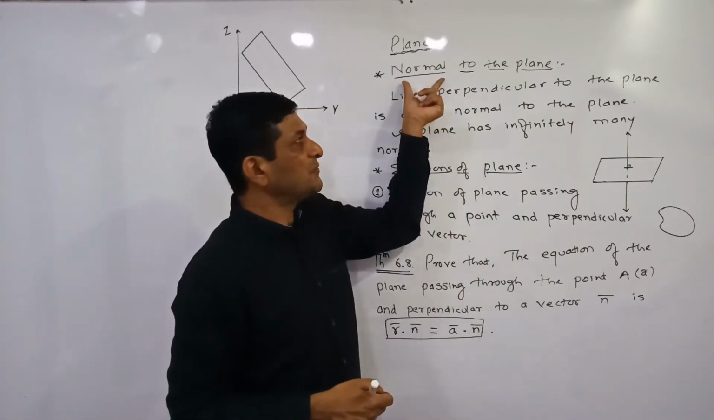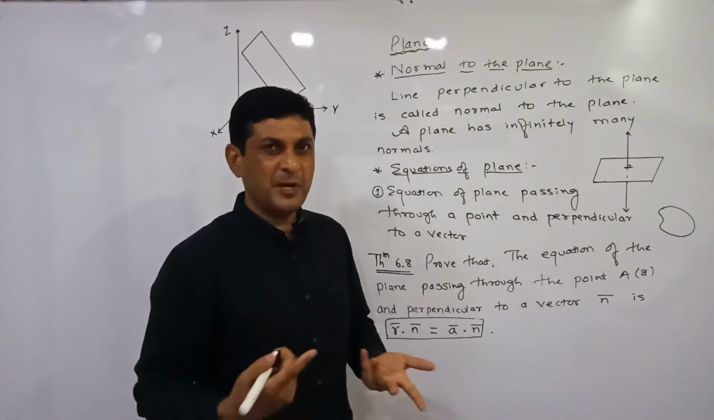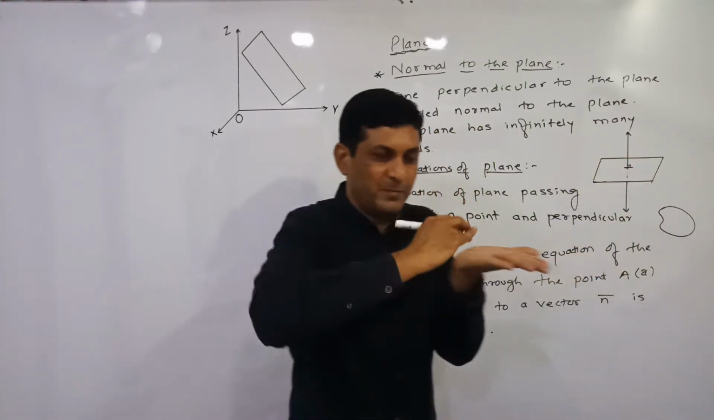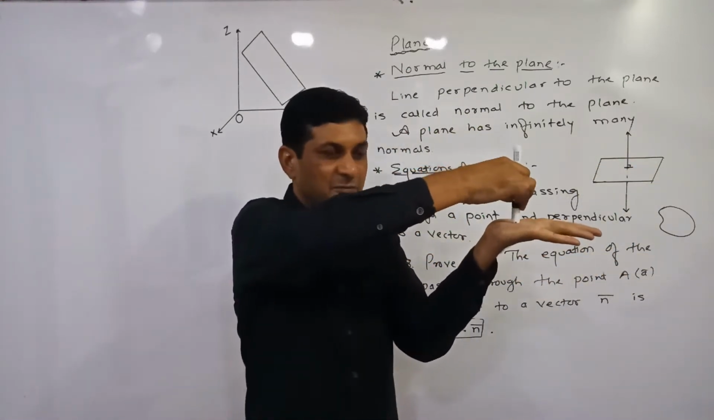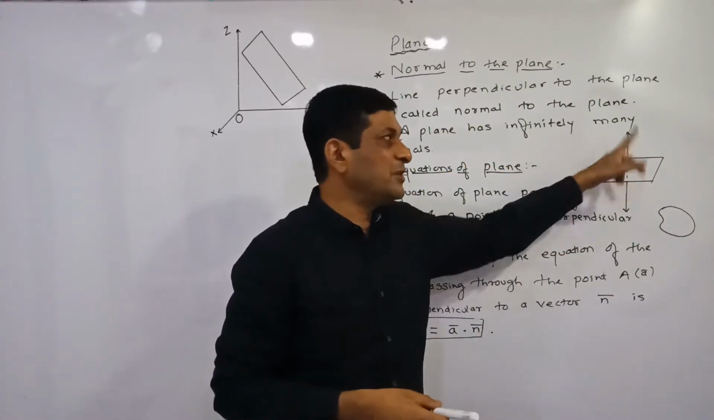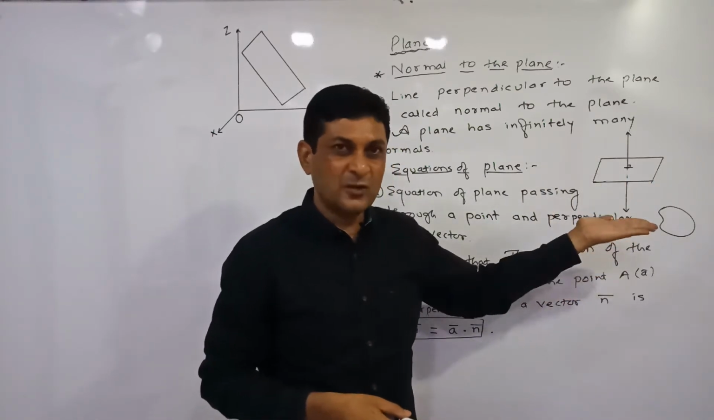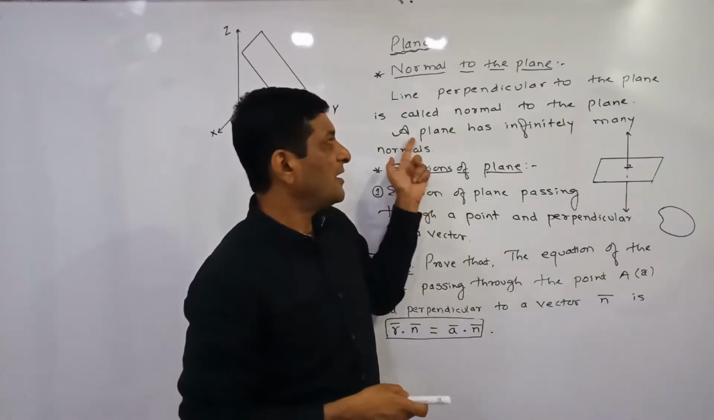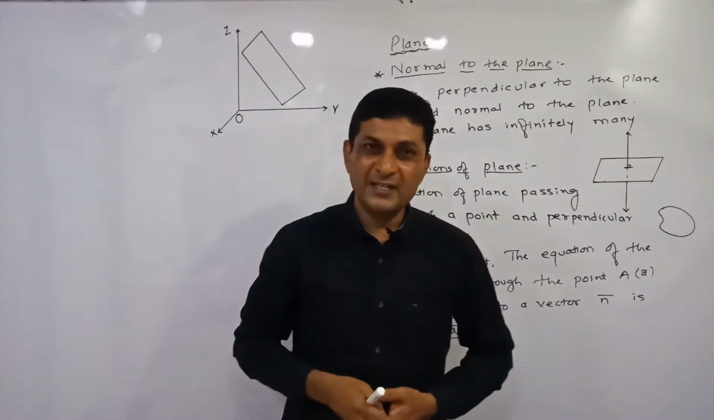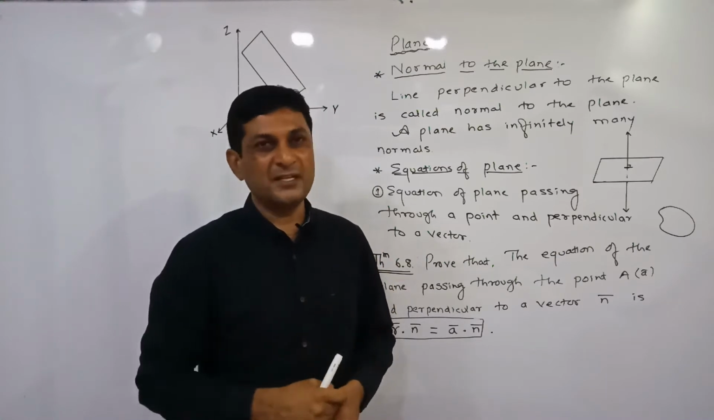Now we are discussing the first very important definition in this chapter, that is normal to the plane. Any line perpendicular to the plane. Let us suppose this is one line which is perpendicular to the plane. Plane means flat surface, and any line which is perpendicular to this plane is called a normal to the plane. How many lines can be drawn perpendicular to the plane? Infinite lines can be drawn perpendicular to the plane. That's why we can say that a plane has infinitely many normals. So the idea about normal is clear to you. Very simple definition: a line which is perpendicular to the plane is called a normal to the plane.